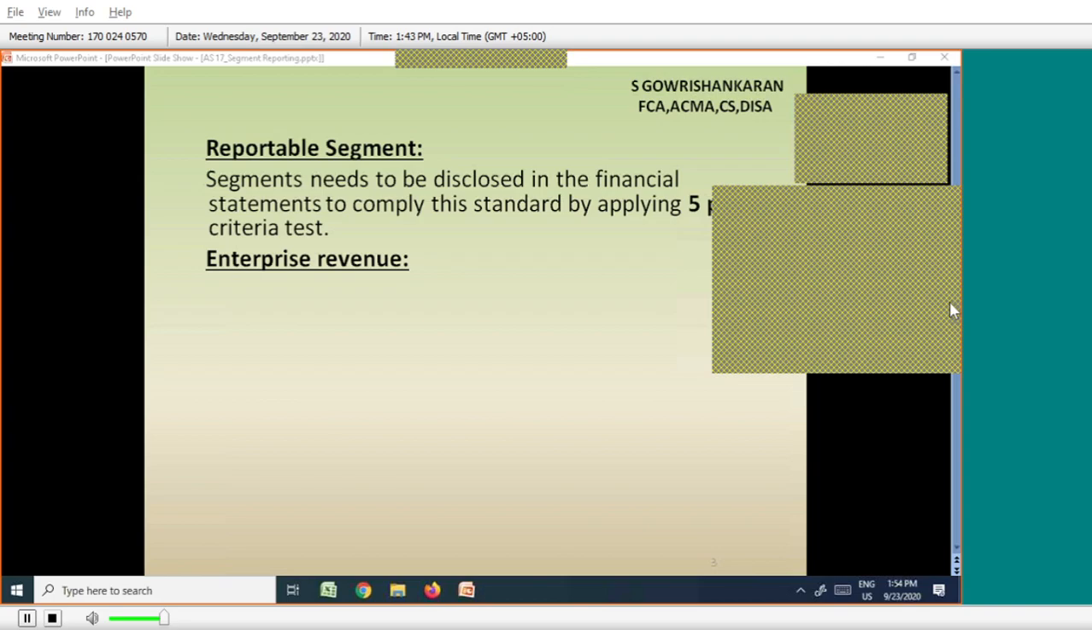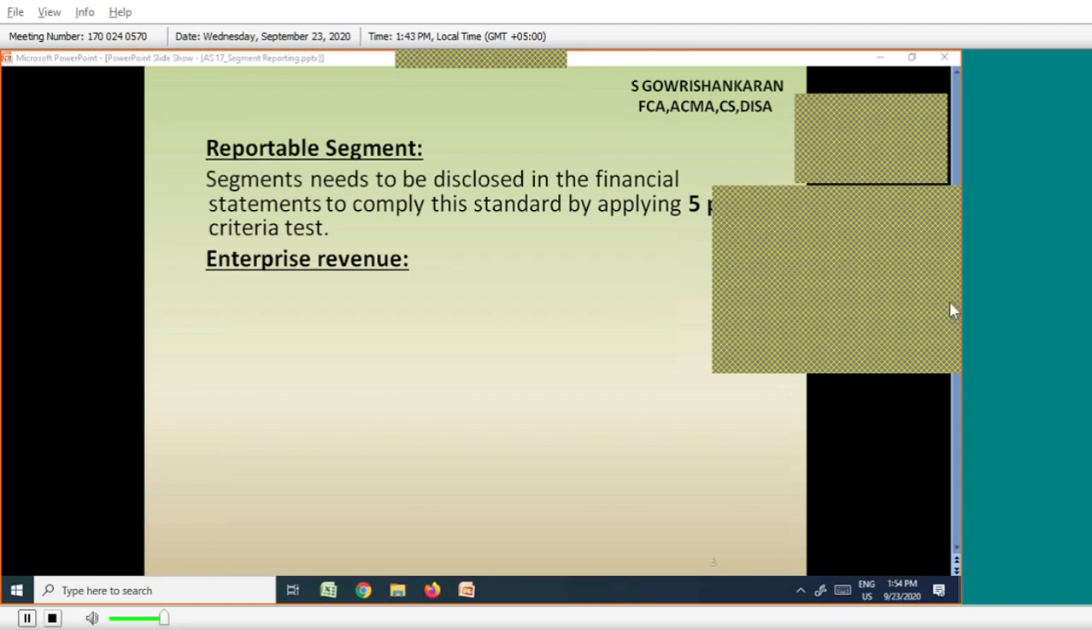Then what else? Interest and dividend income, unless they represent a financial segment. Interest and dividend income means I am running a company, I have some excess money in my company, I am investing somewhere, I am getting some interest income, some dividend income. Then that income does not belong to a particular segment. It does not belong to segment A, B or C. So that is revenue for the company, not for a particular segment. So that income is also not considered as segment revenue.